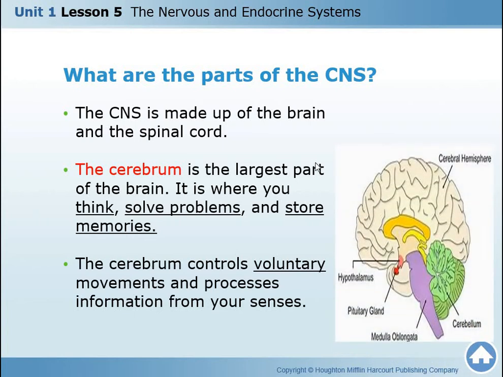Let's see these parts. This is the cerebrum. Actually, there is another part exactly like this because the cerebrum is divided into two cerebral hemispheres. So this is one cerebral hemisphere from the two of the cerebrum.